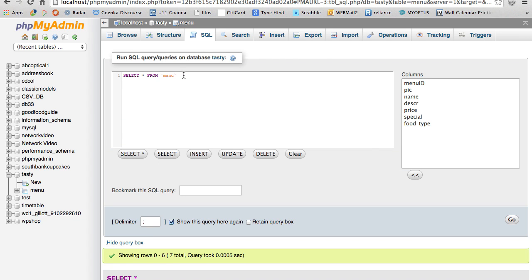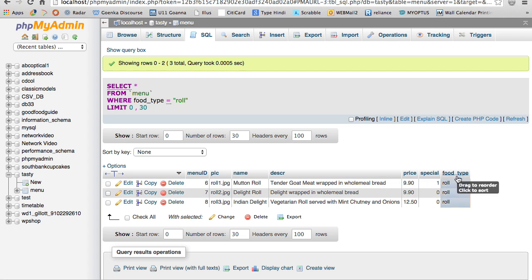So I can say select star from menu where food_type equals roll. Now, in your case, this will be different because your table name will be different, your column name will be different. Maybe you have got a different table for different products. I got just one. So the query will be different for each one of you. Before you put it in PHP, you must test it here. So this is working. See, I got all three rolls. Good.